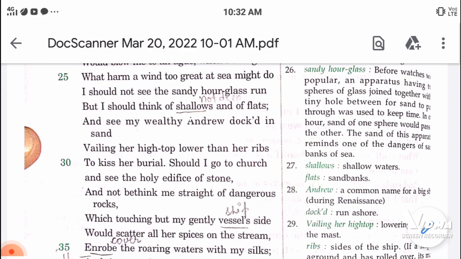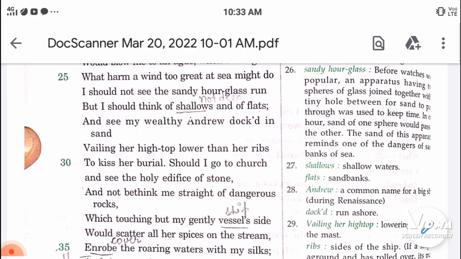So he is saying that his ships are filled with the cargo of spices, like red chili and black pepper. If my ships are wrecked by any rock, then its whole cargo would fall into the sea and be wasted.